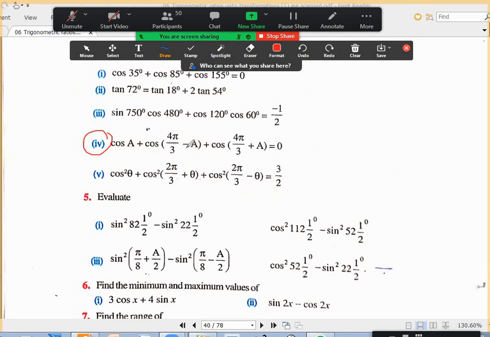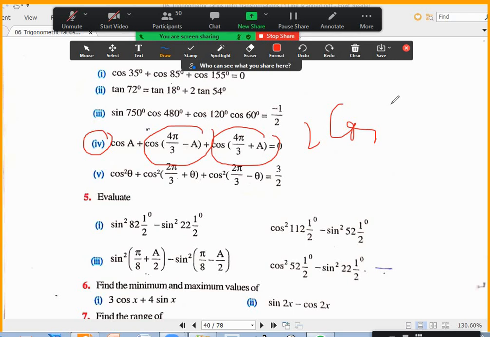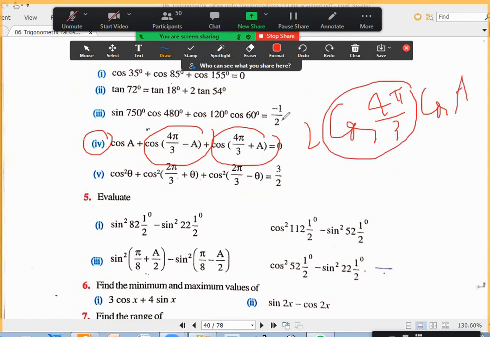Yeah, this is like that 120 thing only. Cos(A minus B) plus cos(A plus B) will become 2 cos A cos B. You will get 2 cos 4 pi by 3 into cos A. That is 240 degrees. And cos 240 is cos(180 plus 60). You will get minus; the 2 will cancel. You will get minus cos A. Cos A minus cos A is 0.